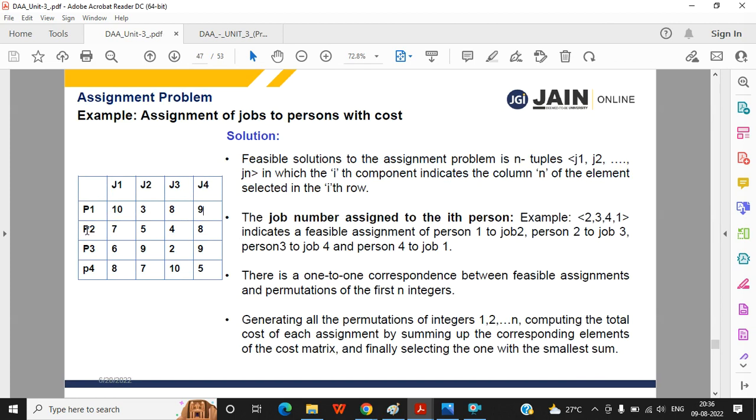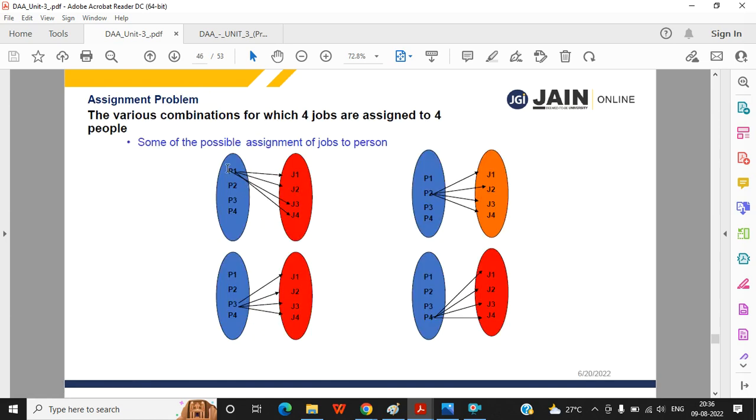So if you assign all the jobs to person P2, then what will be the sum? 7 plus... So in that way, you will get row wise, we can do the row-wise summation, the total amount of days or cost, you can say. Okay. So among that, see, this is actually one solution, means you are giving all jobs to one person.